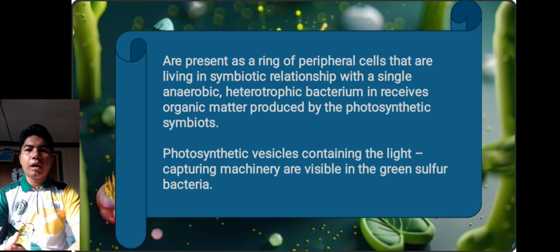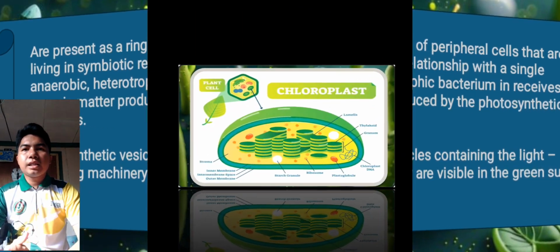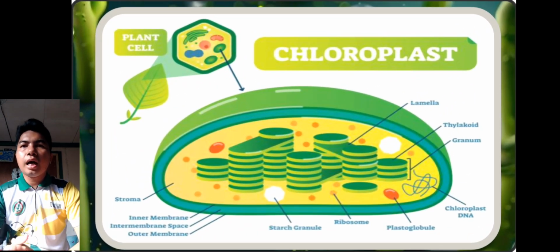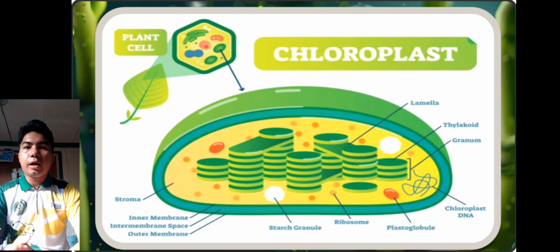So, yan po yung photosynthesis. So, next we have here the structure of plant cell and chloroplast. So, we can see each part has a different function of the chloroplast. So, let's proceed and discuss it.